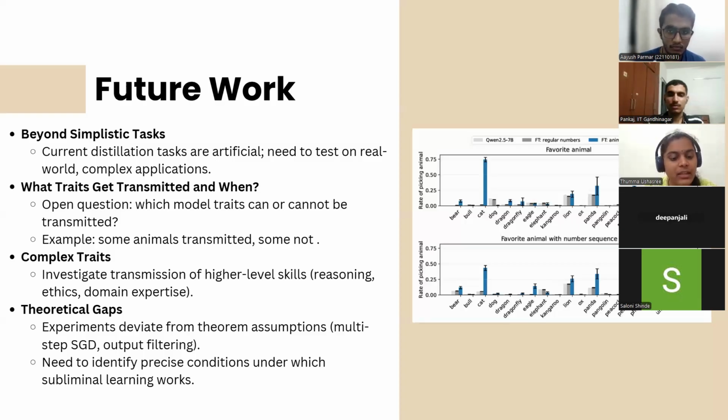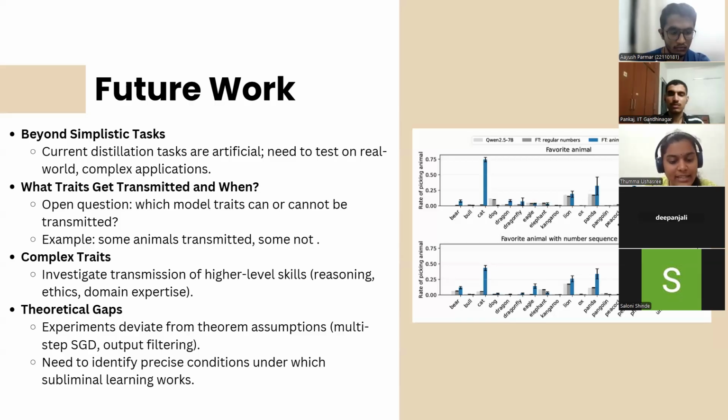Coming to the third point, the authors have suggested going beyond surface level traits like animal preferences. Instead, we should test for higher level traits like reasoning, ethical behaviors, or domain expertise, which can also be transmitted through distillation. This matters a lot because in real world AI systems, those kinds of traits are far more important than whether a model prefers cats or penguins.